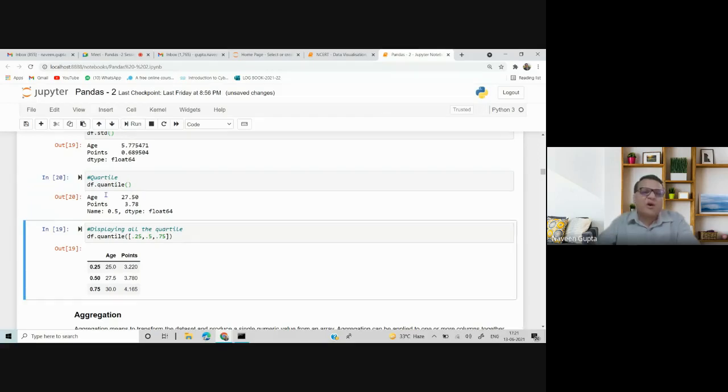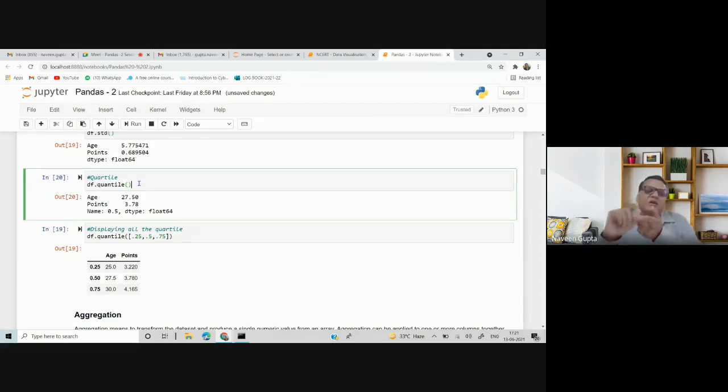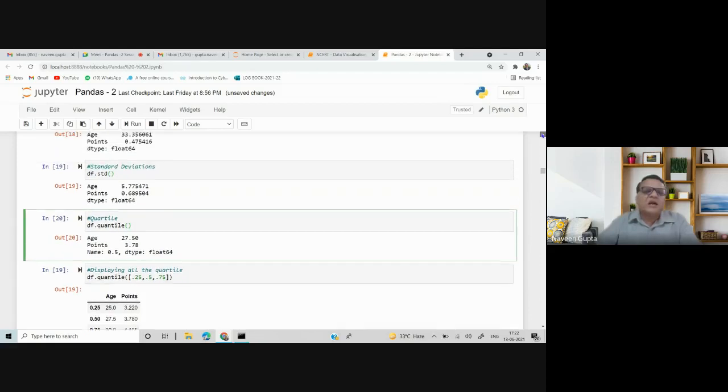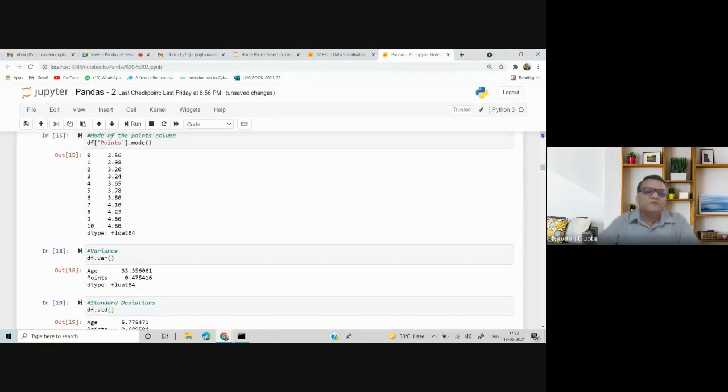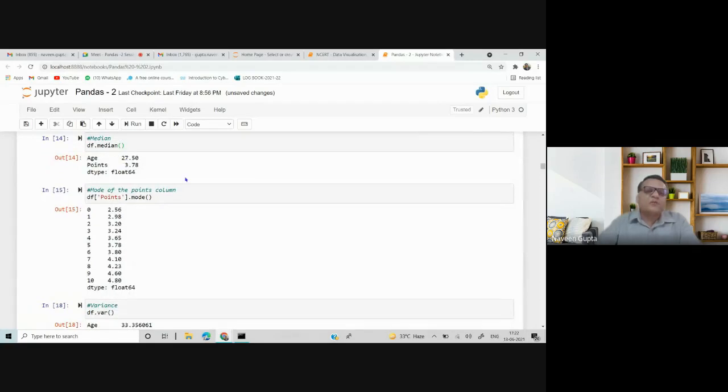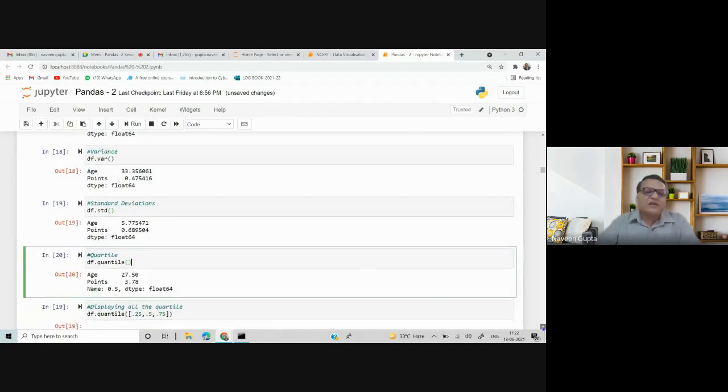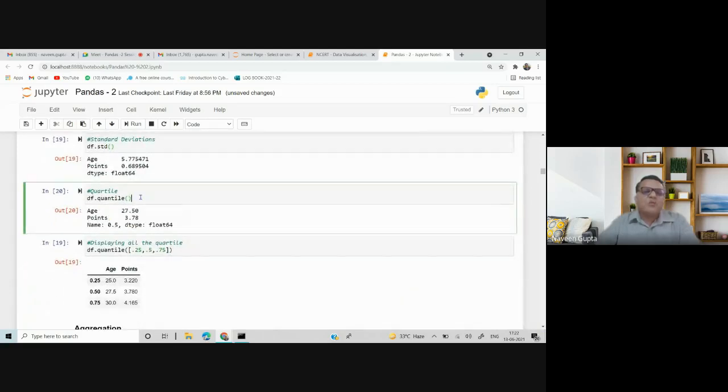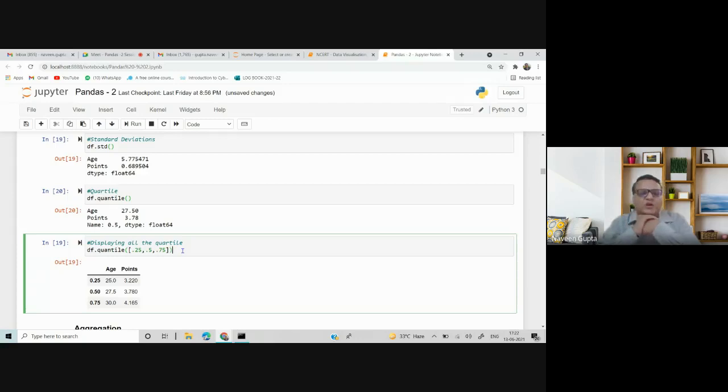When I say default df.quantile, so it will display, because quantile have 3 values, 0.25, 0.5 and 0.75. 0.5 is median only. In quantile, 0.5 is median only. If you see the answer of median, so median is 27.5 and point is 3.78. If you see, I have written df.quantile, it's same. So by default, if you will not write any argument in df.quantile, it will display the 0.5 variation. Otherwise, you can write in square bracket whatever you want. So herein I have written 0.25, 0.5, 0.75,